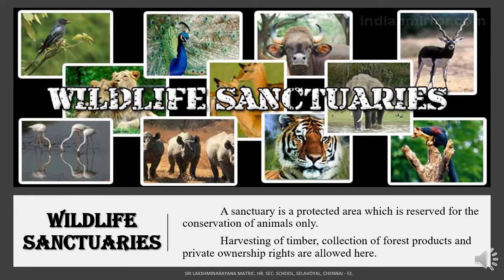Wildlife sanctuaries. A sanctuary is a protected area which is reserved for the conservation of animals only. Harvesting of timber, collection of forest products, and private ownership rights are allowed here. Tourist visit is also allowed in these places.